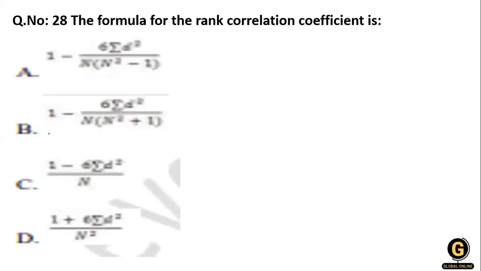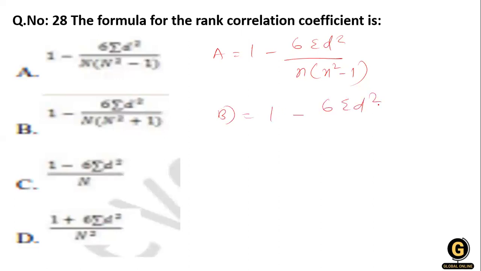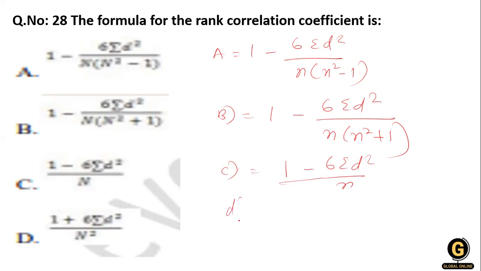Now, here is a formula of the rank correlation. If you are unable to see, I can write it over here. A is equal to 1 minus 6 summation of d square divided by n square minus 1. The second formula, B, is 1 minus 6 summation of d square divided by n into n square plus 1. C is 1 minus 6 summation of d square divided by n. And D is 1 plus 6 summation of d square divided by n square.